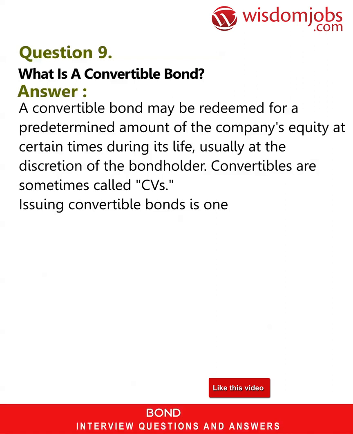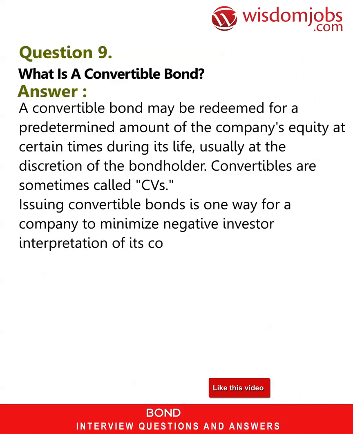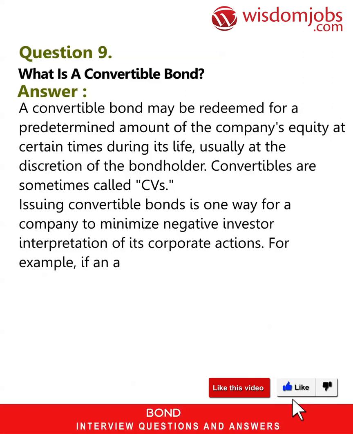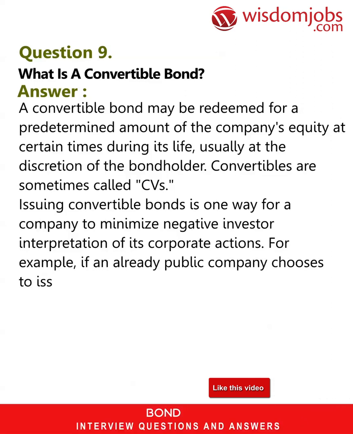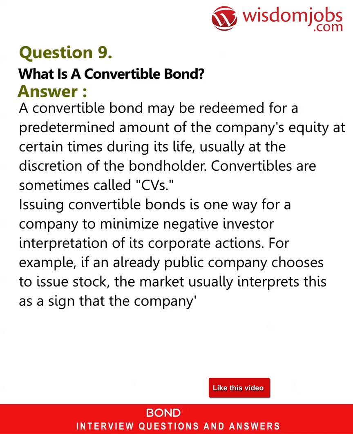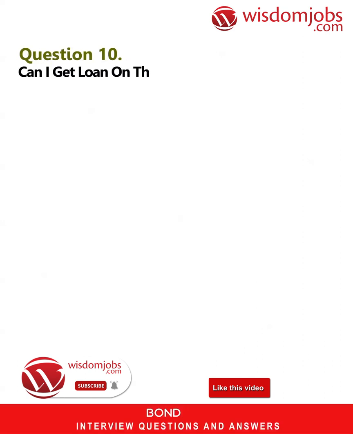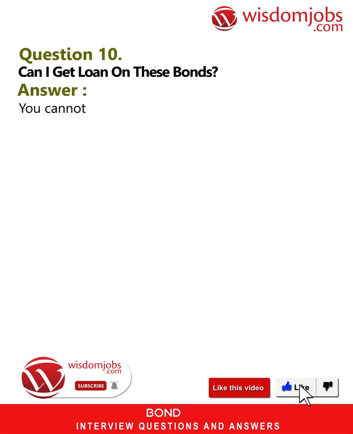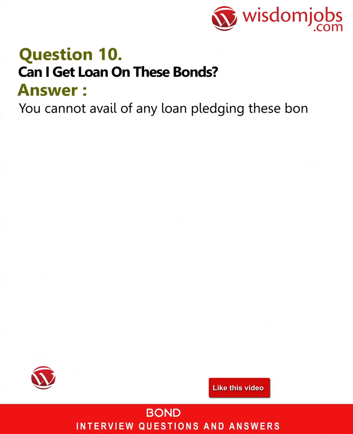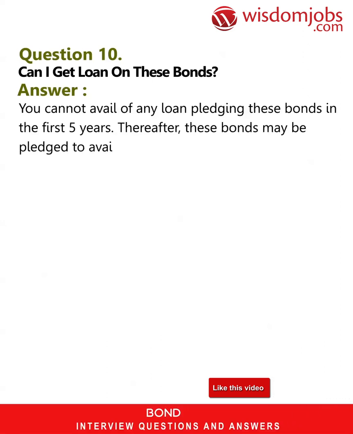Issuing convertible bonds is one way for a company to minimize negative investor interpretation of its corporate actions. For example, if an already public company chooses to issue stock, the market usually interprets this as a sign that the company's share price is overvalued. Question 10. Can I get loan on these bonds? Answer: you cannot avail of any loan pledging these bonds in the first 5 years. Thereafter, these bonds may be pledged to avail of loans.